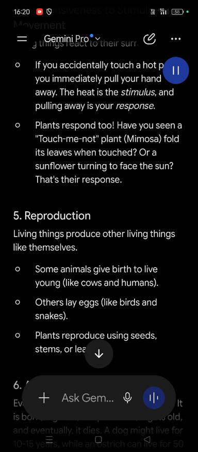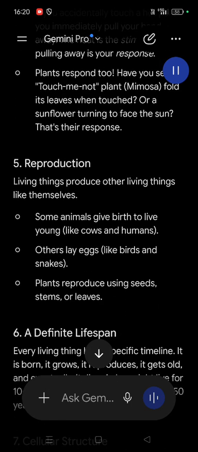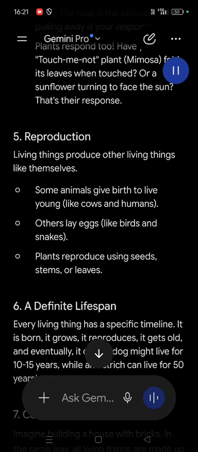5. Reproduction. Living things produce other living things like themselves. Some animals give birth to live young, like cows and humans. Others lay eggs, like birds and snakes. Plants reproduce using seeds, stems, or leaves.